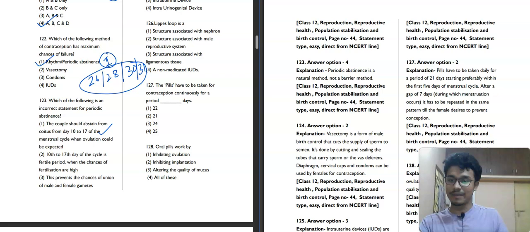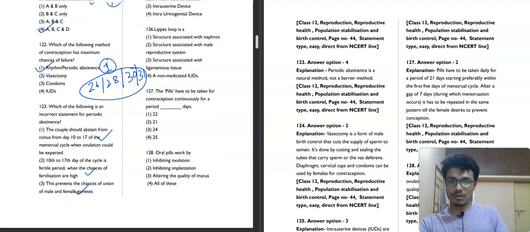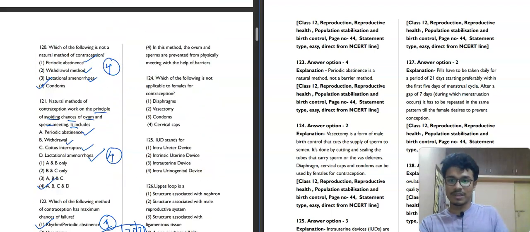Day 10 to 17 of the cycle is the fertile period when the chances of fertilization are high. Yes, it is also true. Now, this prevents the chances of union of male and female gametes. Absolutely true. Now, in this method, the ovum and sperm are prevented from physically meeting with the help of... no. Periodic abstinence is a natural method and this is not followed in natural methods. That's why the fourth option is incorrect for periodic abstinence, so the fourth option will be our correct answer for this question.